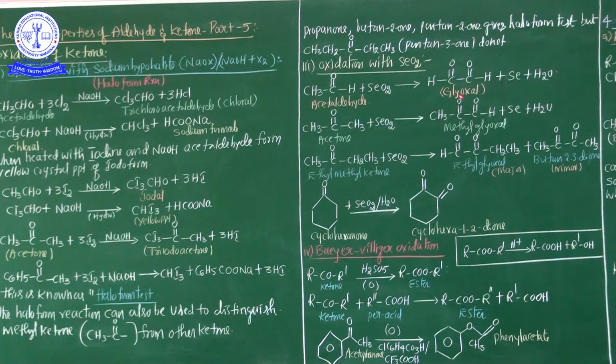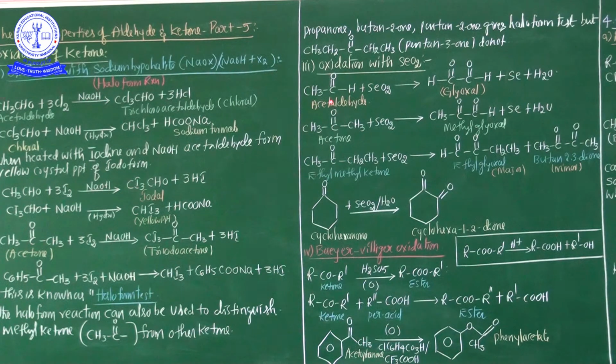Dicarbonyl compounds means two carbonyl groups are present in one compound. Again I repeat this statement, my dear students: oxidation with selenium dioxide. Aldehydes and ketones with methyl or methylene groups undergo oxidation with SeO2, that is selenium dioxide, to form dicarbonyl compounds.